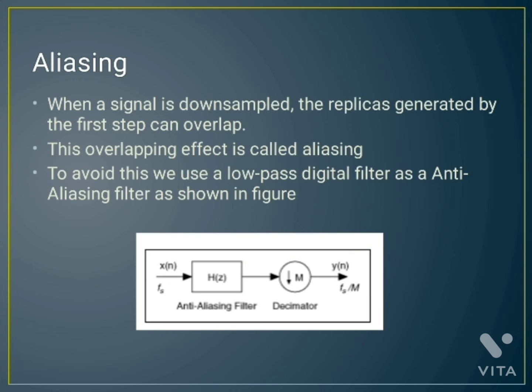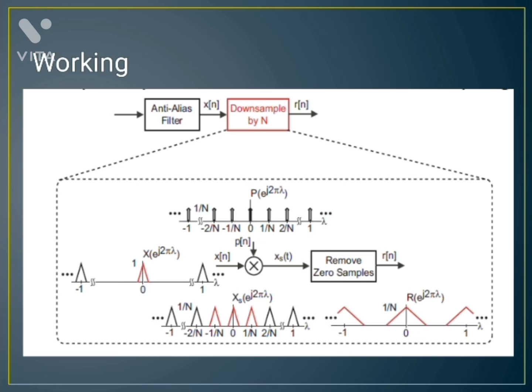Aliasing: in the downsampling process, both high frequency components and low frequency components are used. After downsampling, the replicas generated by the first step can overlap. This overlapping effect is called aliasing. To avoid aliasing, we are using anti-aliasing filters. Typically, low pass filters are used as anti-aliasing filters in decimators.